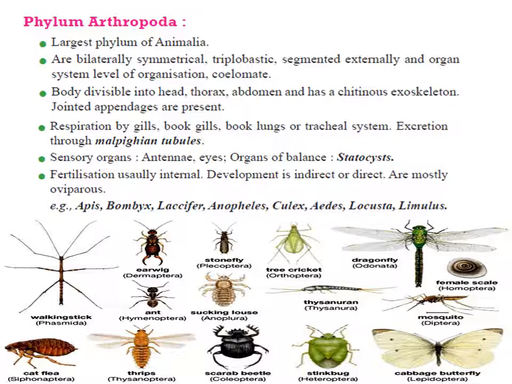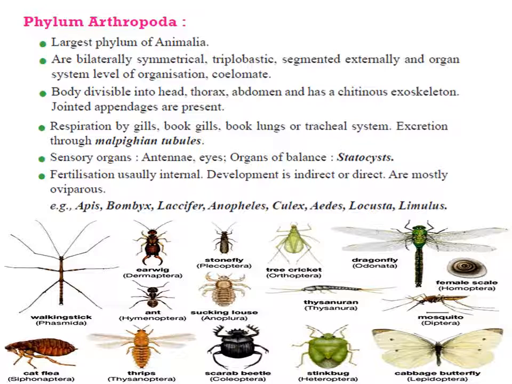Now the organism body is divided into head, thorax and abdomen. The body is covered with chitinous exoskeleton. They have organ system level of organization. They are triploblastic, bilaterally symmetrical. Digestive system is complete. Circulatory system is open type. That means the blood is filled in between the cells and the tissues. It is not bounded within the blood vessels.